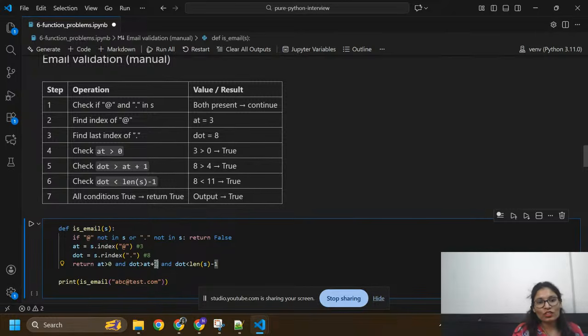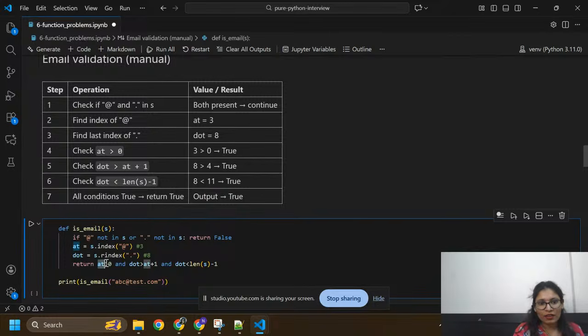So we are going to check this condition here. We found the at the rate at index 3, and we already found dot's index. Now we check at is greater than 0. Yes, because we have at the rate at index 3, and 3 is greater than 0, so this condition is true.